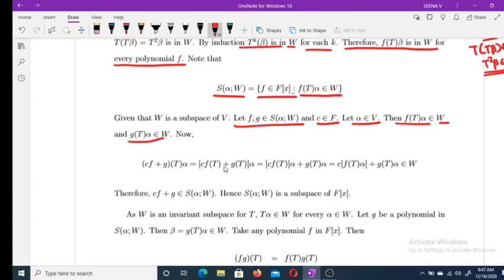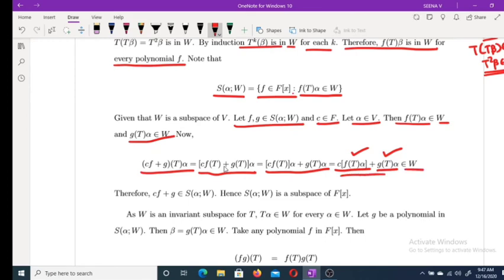Also g(T) alpha belongs to W. Now what is (cf plus g)(T) alpha? By definition, this is (cf(T) plus g(T)) alpha, which is c times f(T) alpha plus g(T) alpha. The first term belongs to W, the second term belongs to W, and W is a subspace, therefore this term also belongs to W.